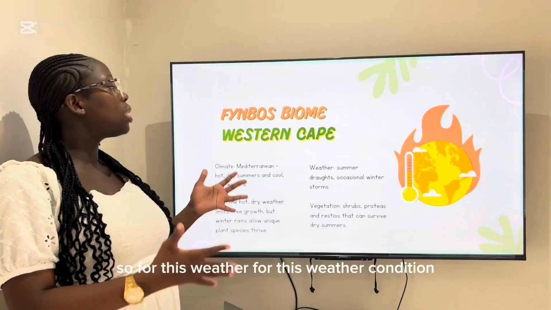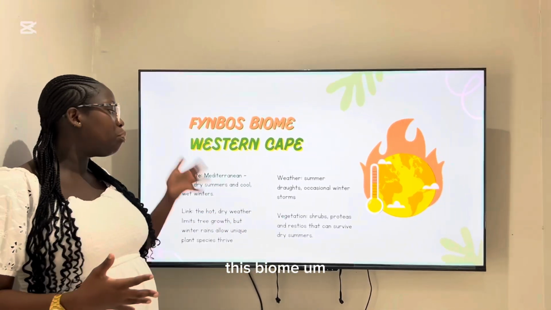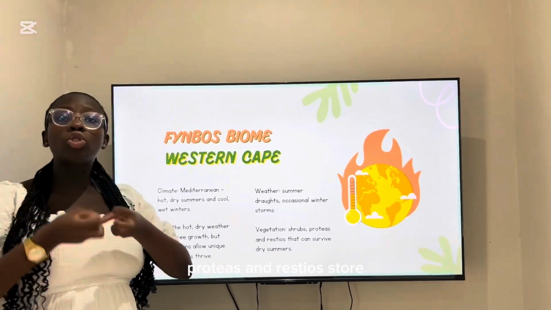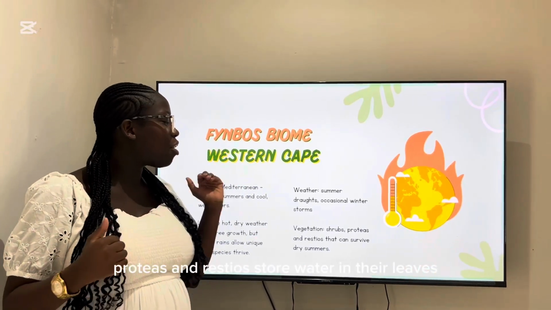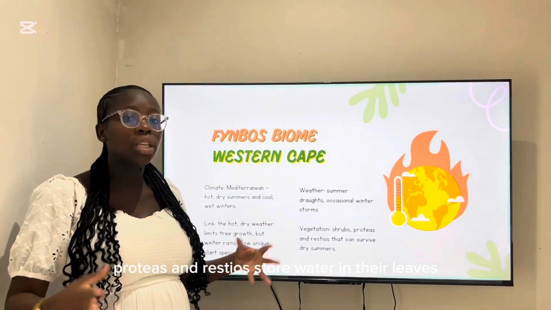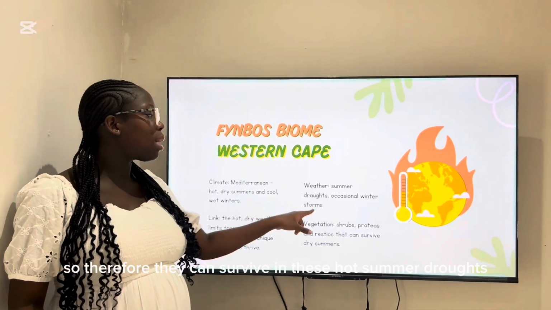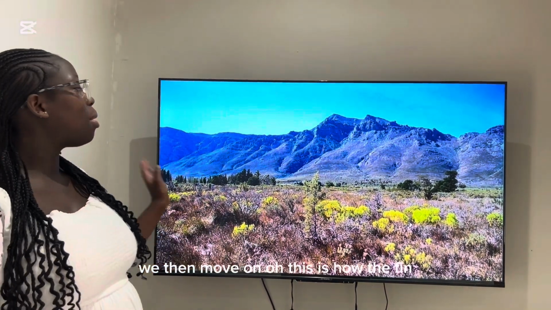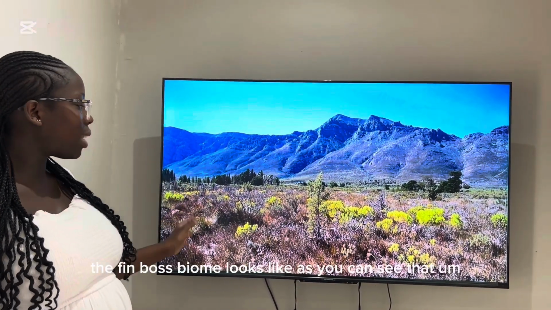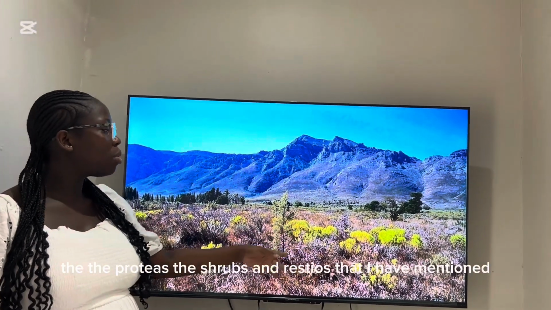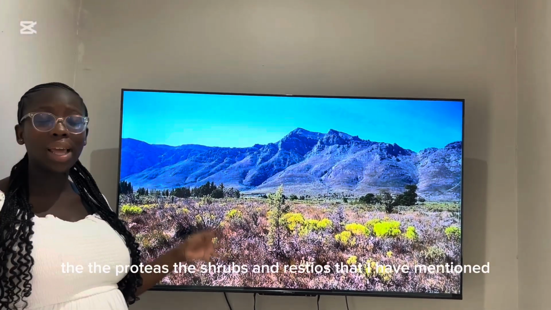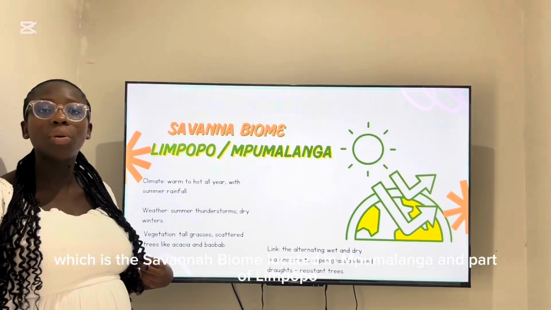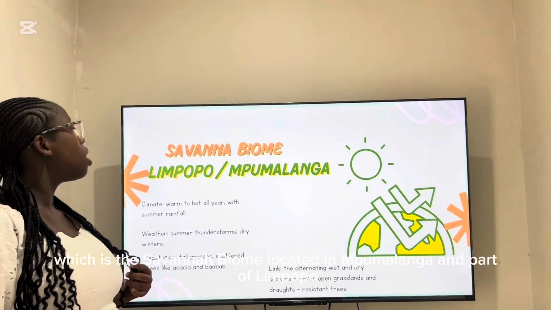So for this weather condition, this biome is very, very hot. So proteas and restios store water in their leaves, so therefore they can survive in these hot summer droughts. We then move on. Oh, this is how the fynbos biome looks. As you can see, the proteas, the shrubs and restios that I have mentioned. Moving on to the second biome, which is the savanna biome, located in Mpumalanga and part of Limpopo.